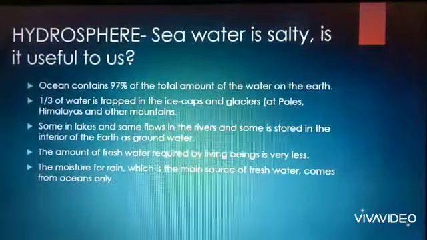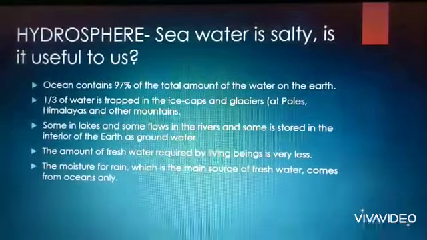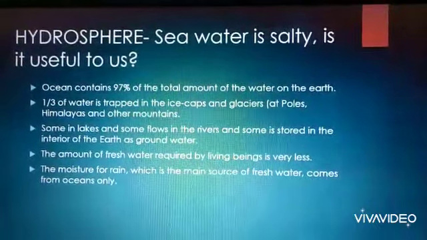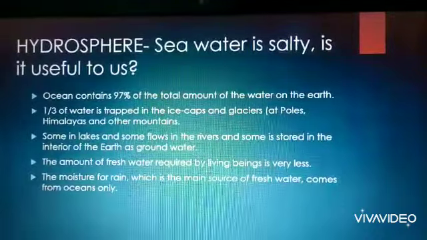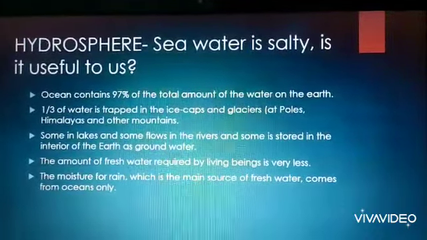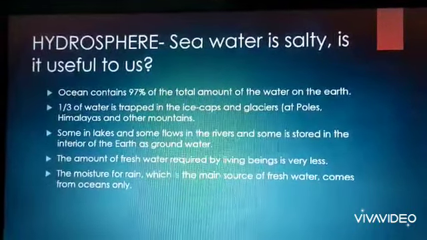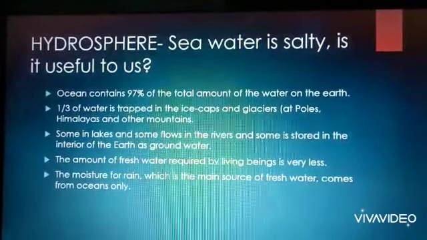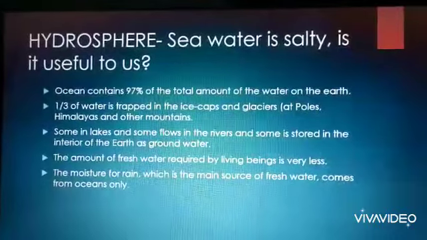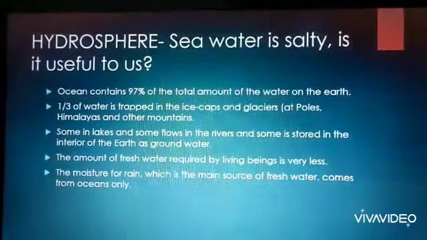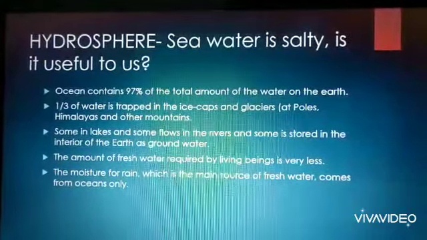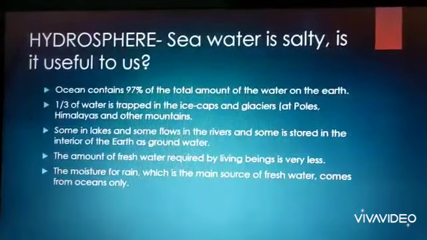Now, we have learned the water cycle in the earlier classes, where the ocean water evaporates and goes up, and the formation of clouds takes place, and after condensation the rain comes. So that water which evaporates and forms the clouds, we get from oceans.